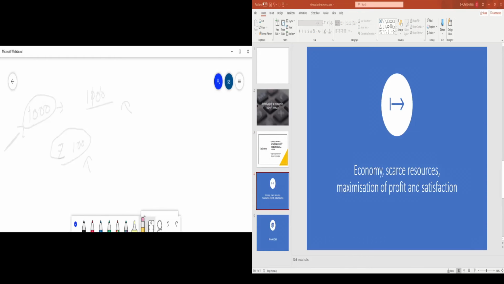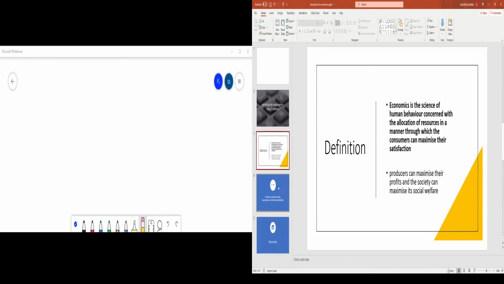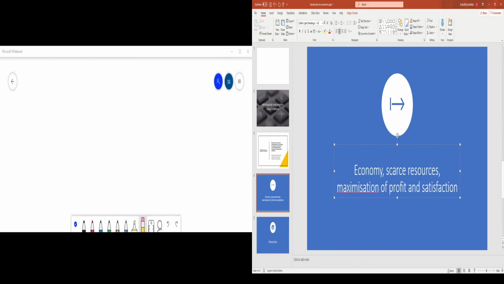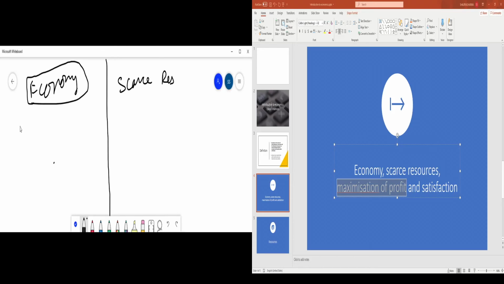Okay. Now let's see. There were four things: economy, scarce resources, maximization of profit, and satisfaction. I already talked about maximization of profit and satisfaction. Let's talk about economy and scarce resources. Right. So what is an economy, you may ask? Economy is basically a system where there is an economic activity.